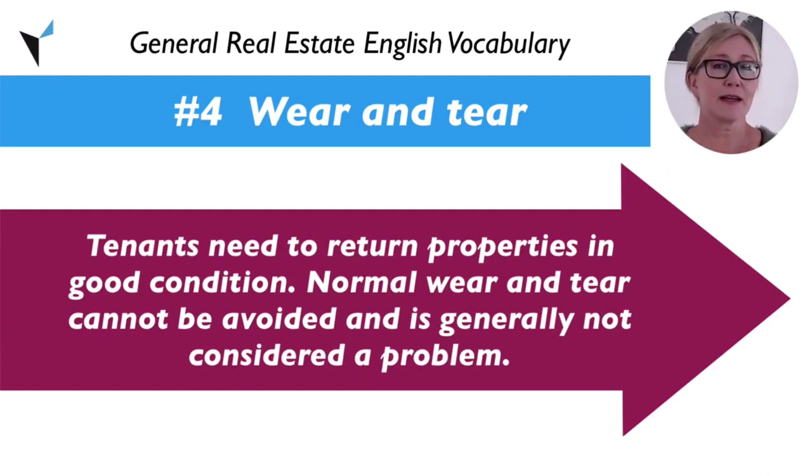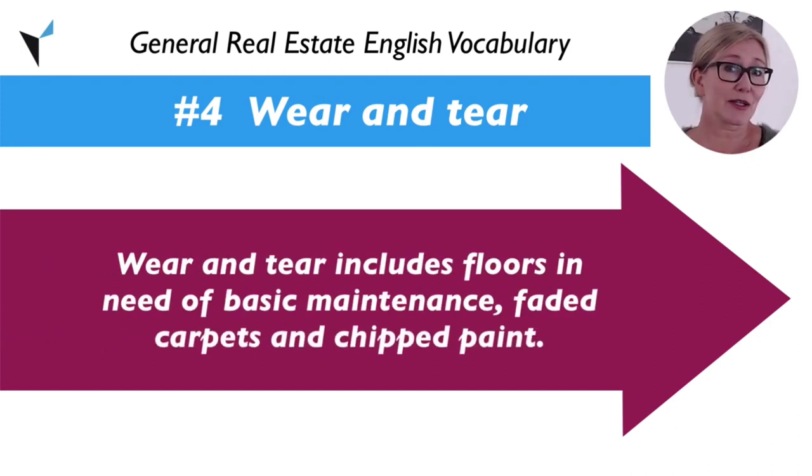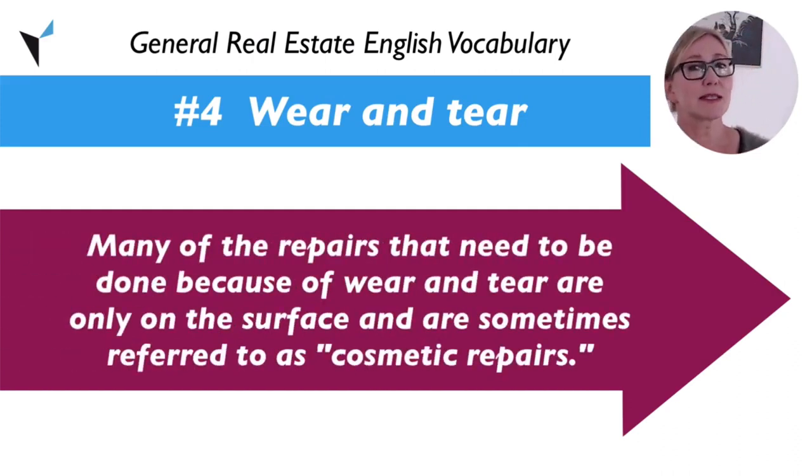Normal wear and tear cannot be avoided and is generally not considered a problem. Wear and tear includes floors in need of basic maintenance, faded carpets, and chipped paint. Many of the repairs that need to be done because of wear and tear are only on the surface and are sometimes referred to as cosmetic repairs.